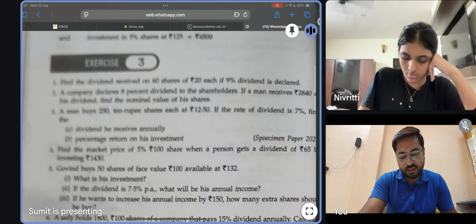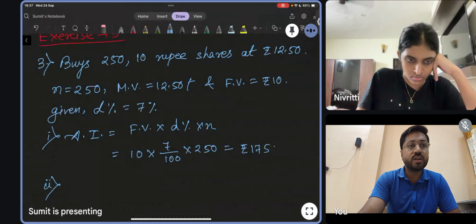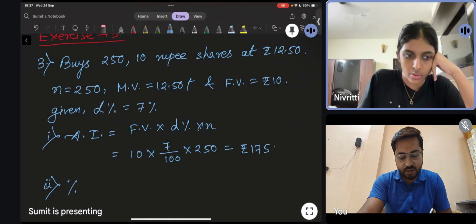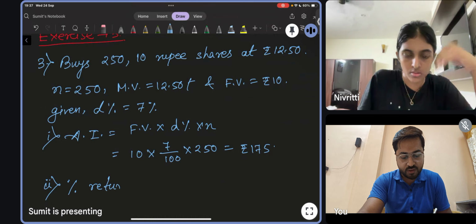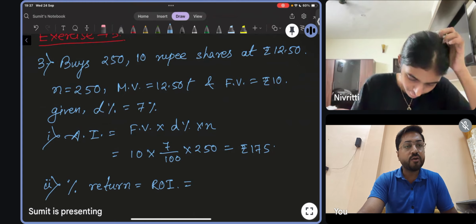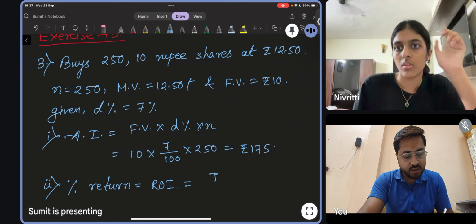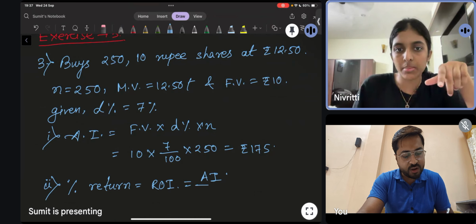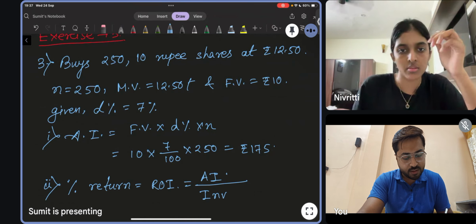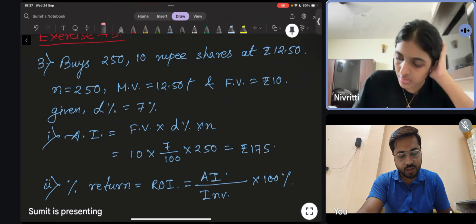And then the next question is percentage return on his investment. What is meant by percentage return on his investment? Correct. Percentage return means ROI, return on investment. And how do you calculate the return on investment? How much you have earned: annual income based on investment into 100%.